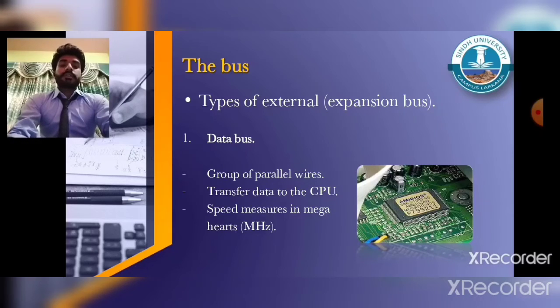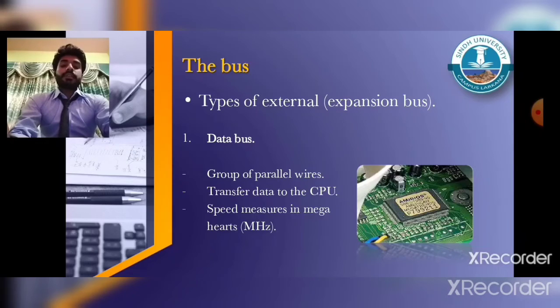The data bus is a group of parallel wires that are connected with the CPU, memory, and other hardware devices. On the motherboard, the wires on the bus can affect the speed at which data can travel between hardware components. For example, heavy traffic on a highway affects the speed at which travelers reach their destination.